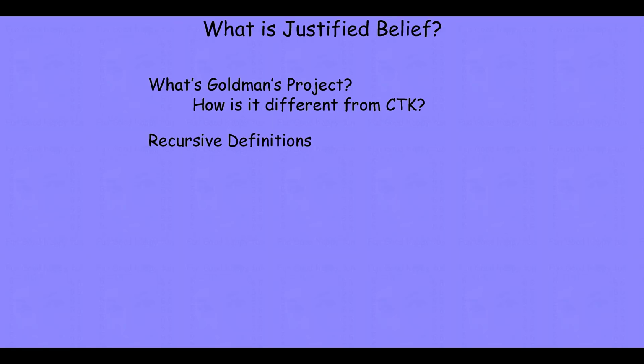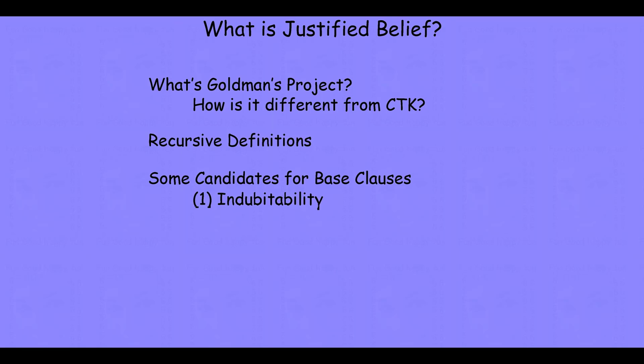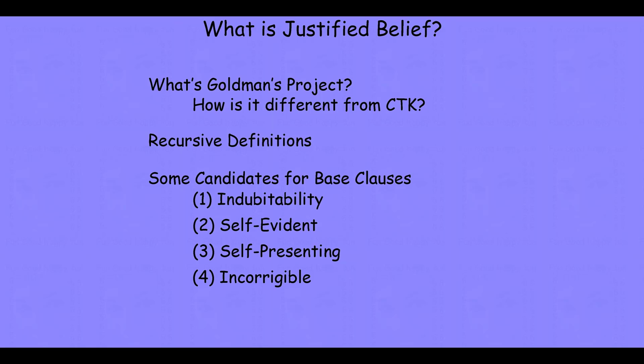Then we'll look at recursive definitions. I'll give you a couple of examples of a recursive definition to help you see how they're supposed to work. And then we'll start looking at those candidate base clauses. We'll look at indubitability, self-evidence, self-presentation, and incorrigibility, looking at each one to see both what the candidate clause is and why it is that Goldman finds them to be inadequate.